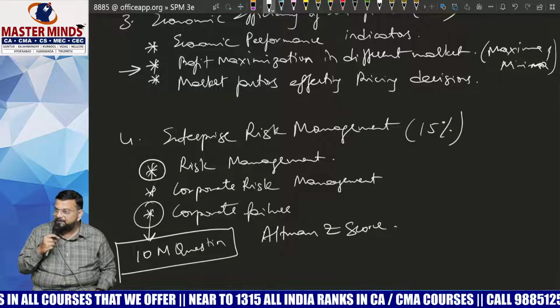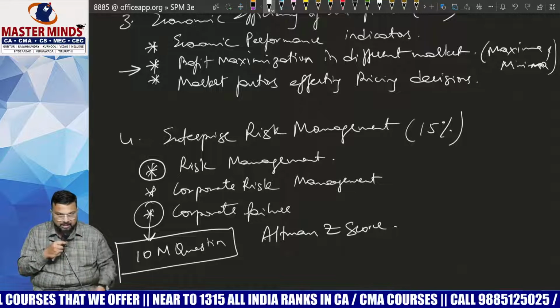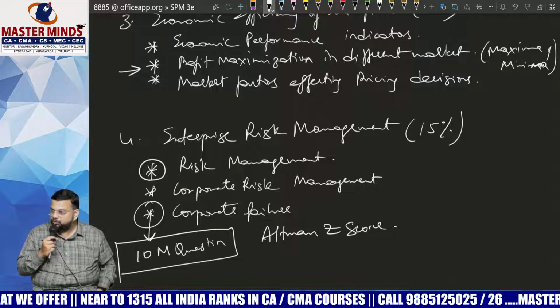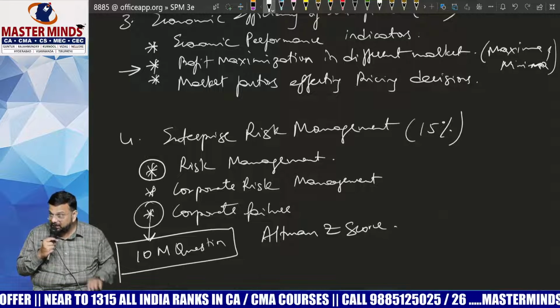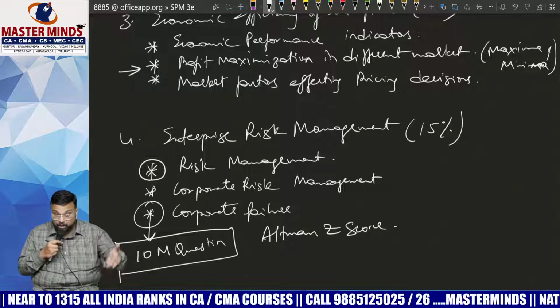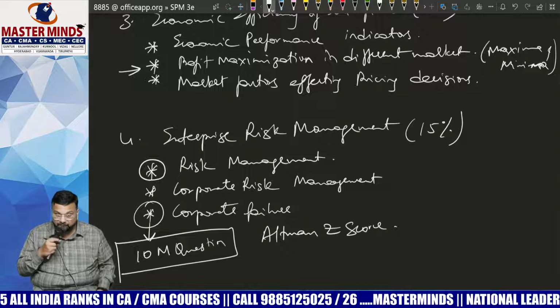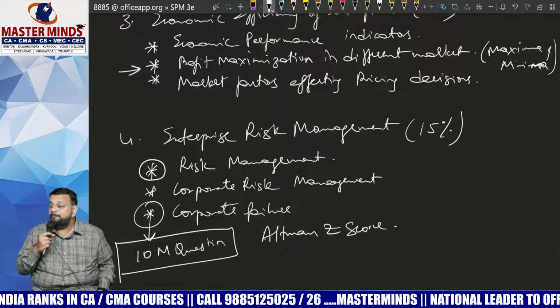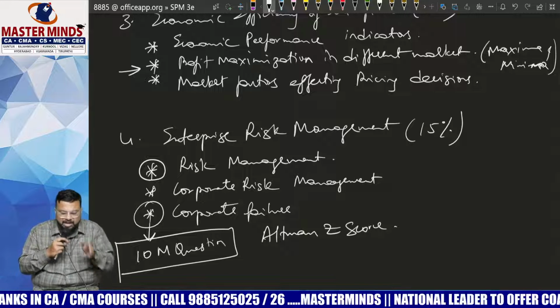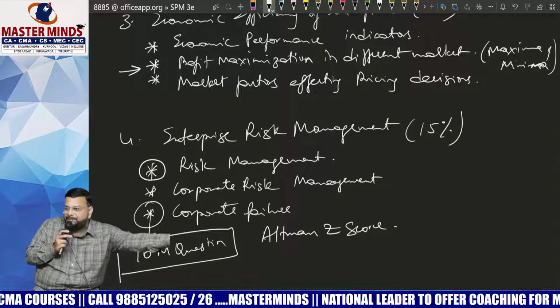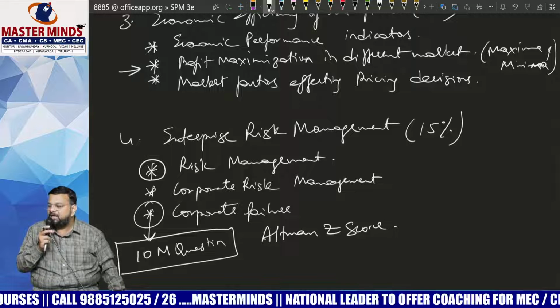Am I clear? So everything is defined systematically. First we will learn about performance, then we will try to measure it. We will learn about the tools and techniques which will help us in measuring, evaluating and improving performance. Then we'll talk about economic performance indicators. What do you mean by economic performance indicators? Whenever we talk about performance, we always focus on financial parameters, which is completely wrong.